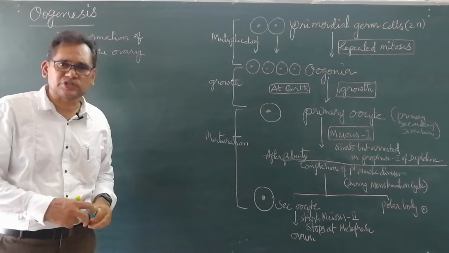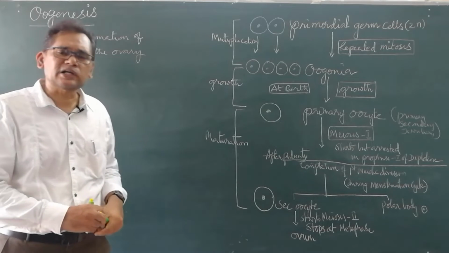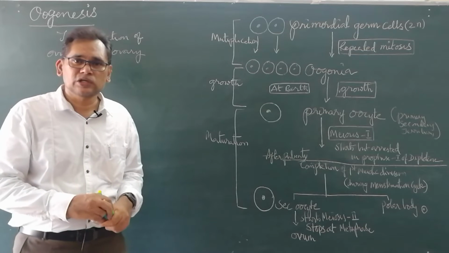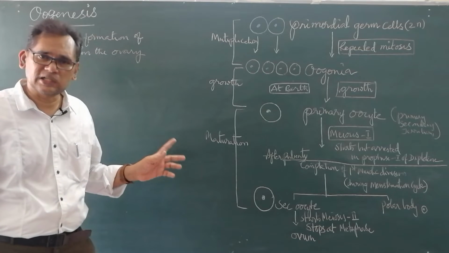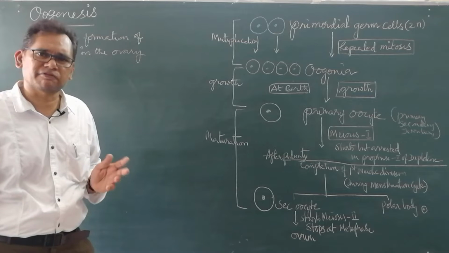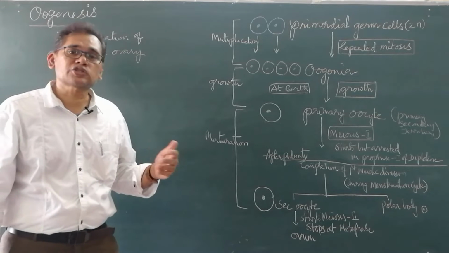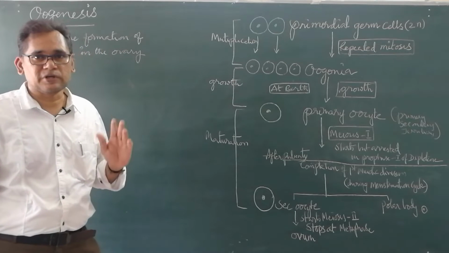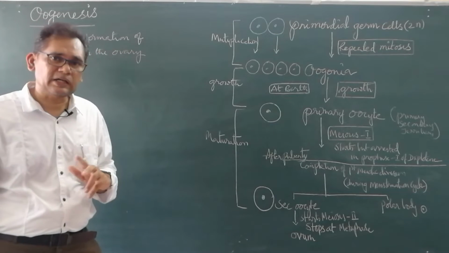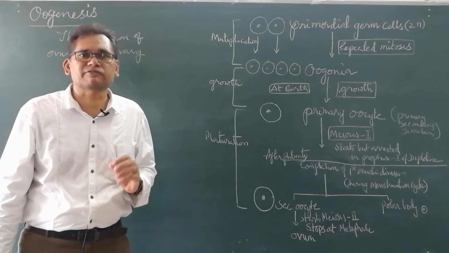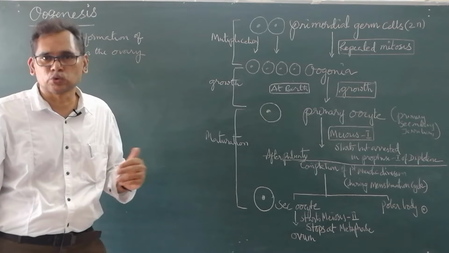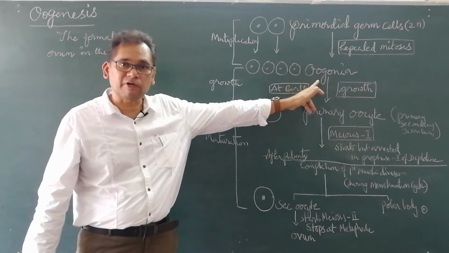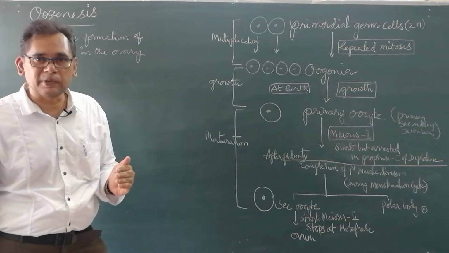Unlike in the male reproductive system, where spermatogenesis takes place after reaching puberty, oogenesis starts in the female fetus in the mother's womb. It means the ovum formation starts in the fetal life of the female in the mother's womb, where these oogonia are formed during the development of the fetus.